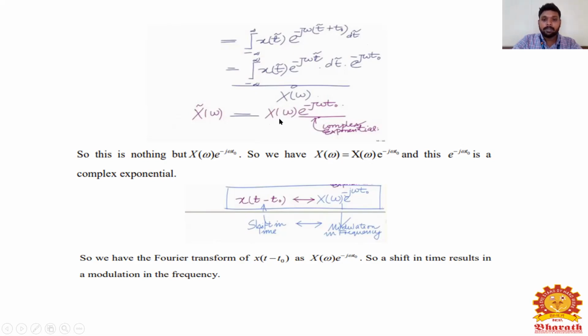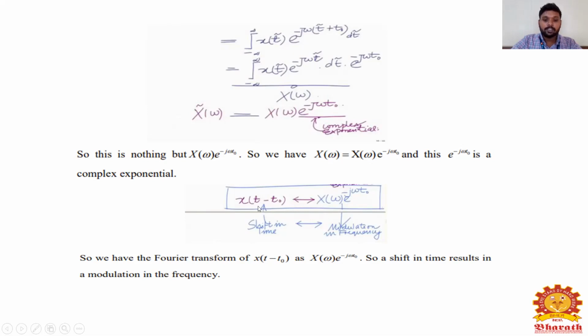This is the formula of X of omega. So I am multiplying X of omega into e power minus j omega t naught. This e power minus j omega t naught is a complex exponential. So x of t minus t naught corresponds to X of omega into e power minus j omega t naught.